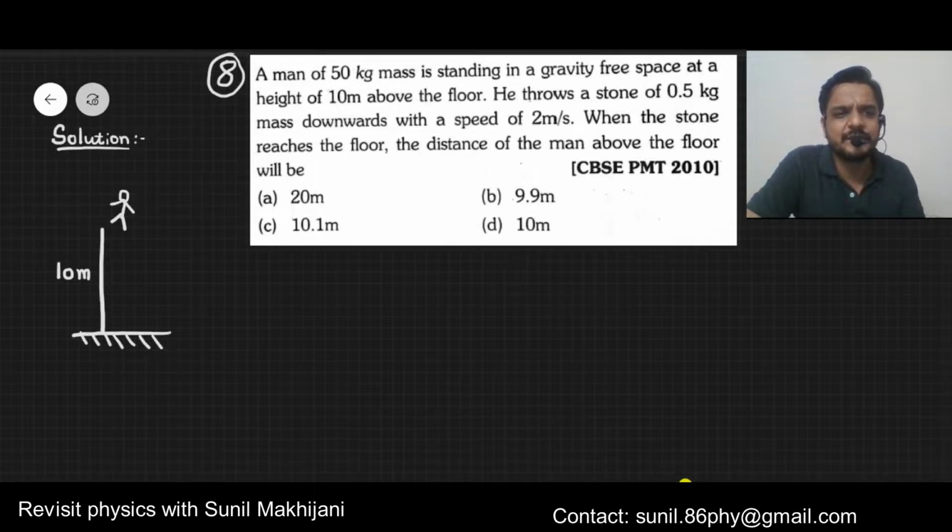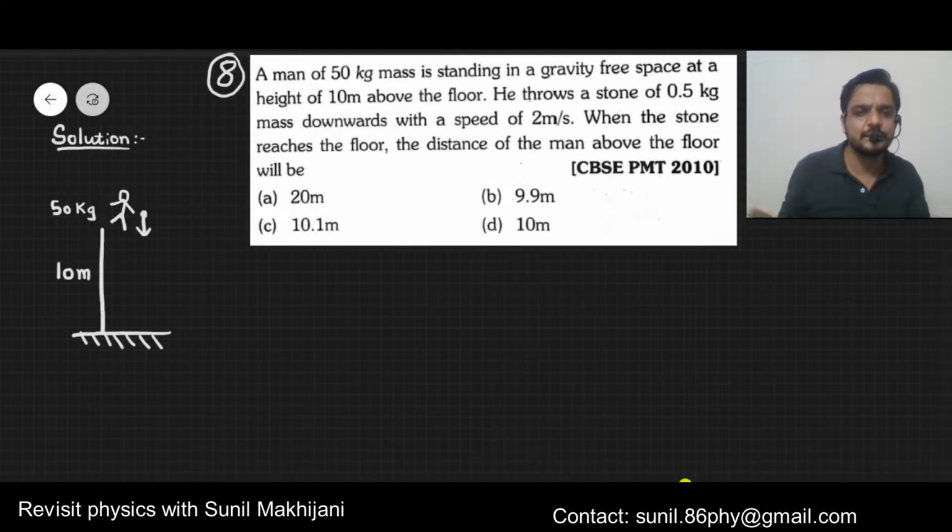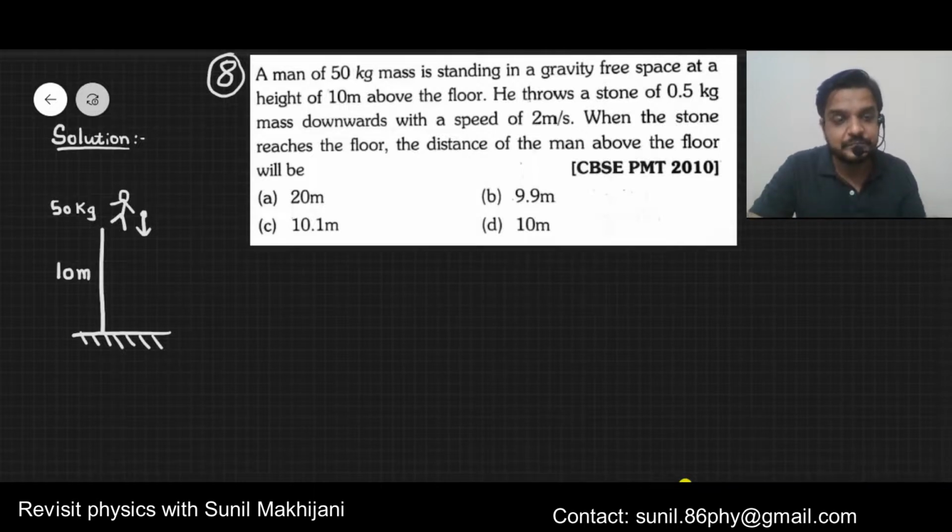Now the mass of the person is given, 50 kilogram. So the person releases a stone like this. If you simply release the stone, actually it goes down. But in the gravity free space, it will not go down. So the person needs to throw this downward. The person throws this downward with a speed of 2 meters per second.